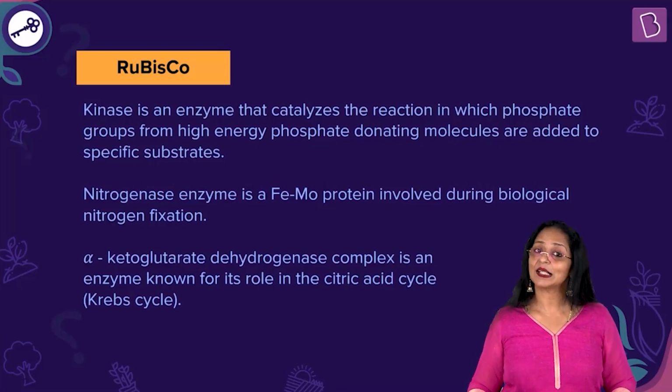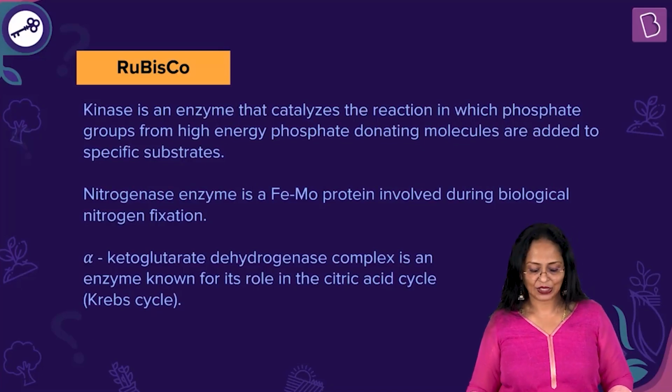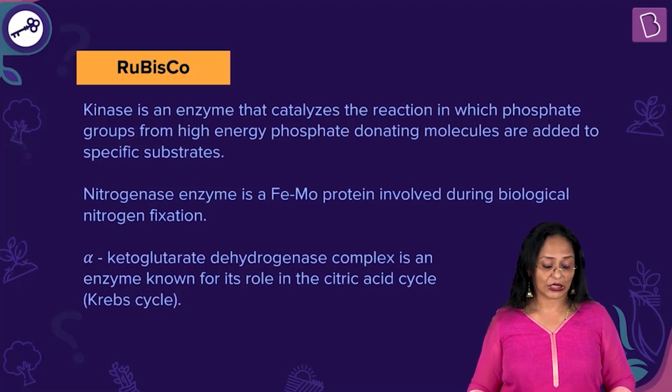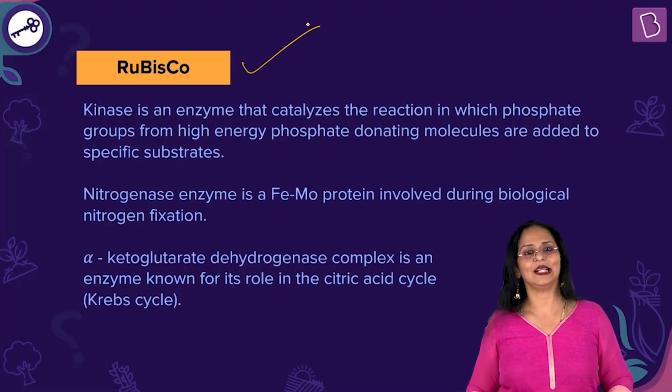Kinase is an enzyme that catalyzes the reaction in which phosphate groups from high energy phosphate donating molecules are added to specific substrates. Nitrogenase enzyme is an iron molybdenum protein involved during biological nitrogen fixation. Alpha ketoglutarate dehydrogenase complex is an enzyme known for its role in the citric acid cycle, commonly called the Krebs cycle, again after the scientist who put it forward. So the right answer is that carboxylation takes place in the presence of rubisco. That is the right answer.